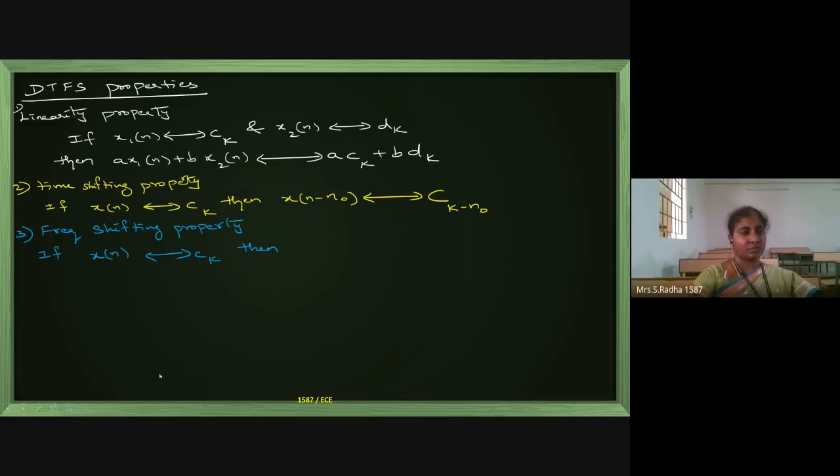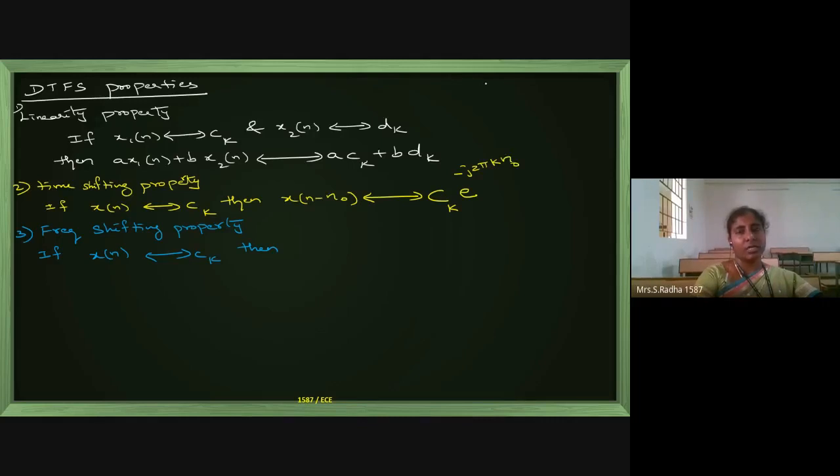1 minute. Whenever some disturbance is there, I go absent mind. So this Ck, along with this, you will get one exponential factor e power minus j 2 pi, okay, k 2 pi k, this n naught, 2 pi k n naught, okay.